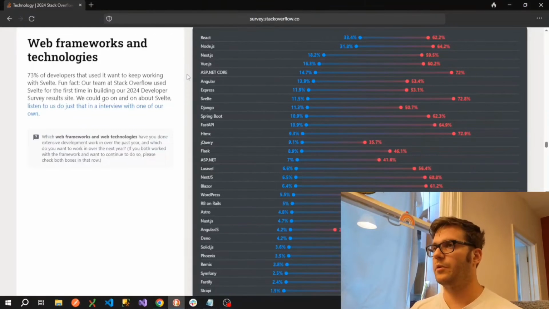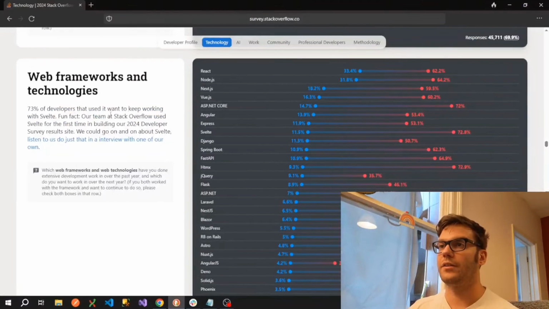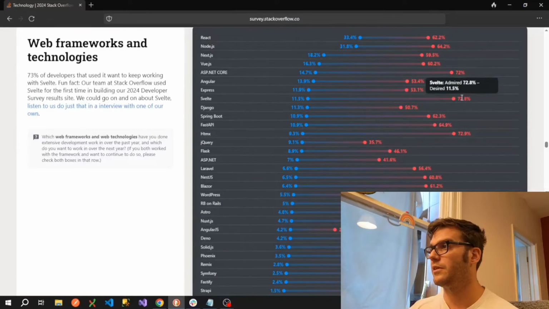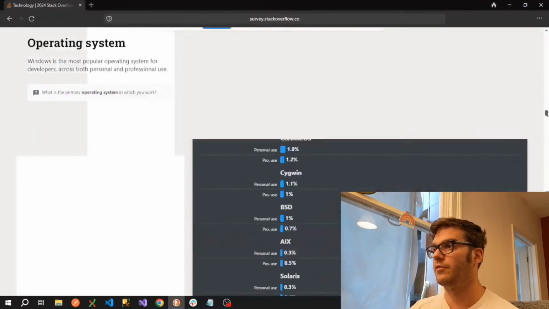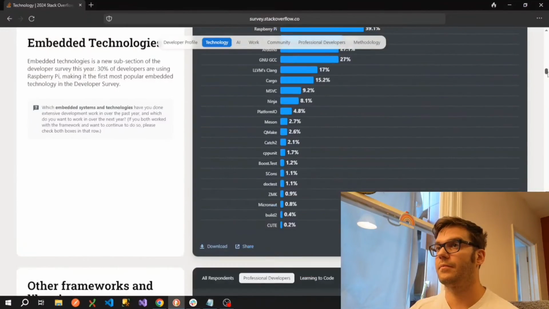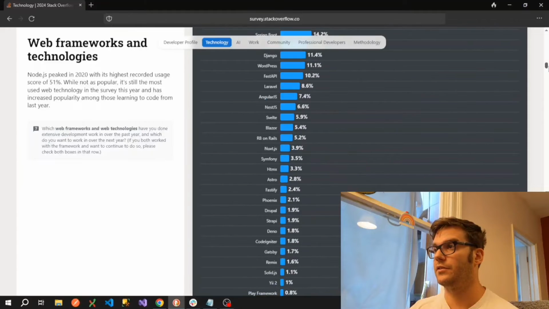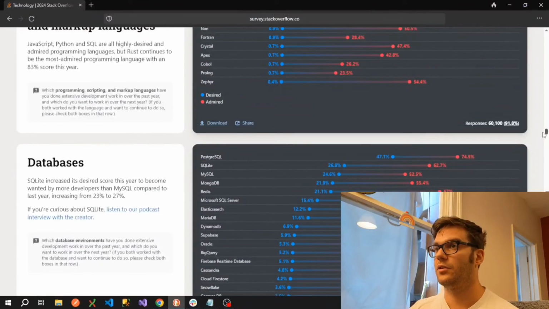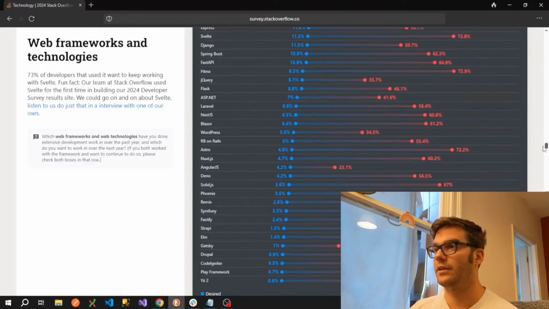And moving on to web frameworks and technologies. So apparently, 73% of developers that used it want to keep working with Svelte. As mentioned earlier, the Stack Overflow team used Svelte for the first time in building this developer results site. So they seem quite happy with it, and the people that are using it are quite happy with it. So it's surprising to me that the adoption rate is still so low. If we remember from earlier, yeah, so the adoption rate here for Svelte was 5.9%, whereas the satisfaction rate is actually very high for it. So hopefully we'll see that increase a bit more next year.